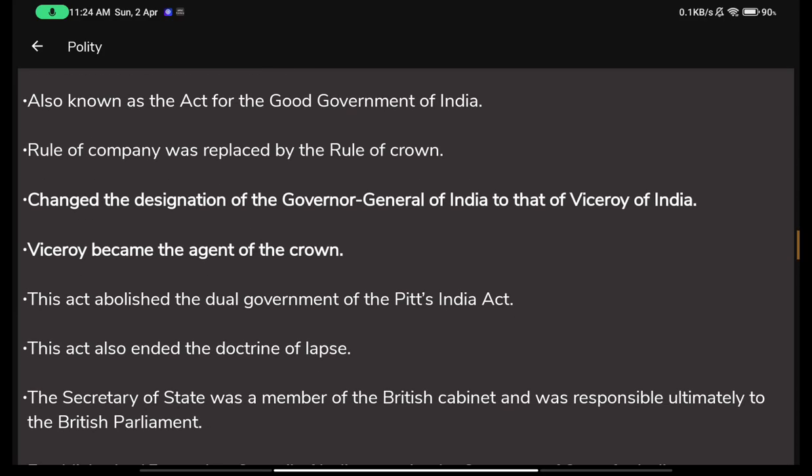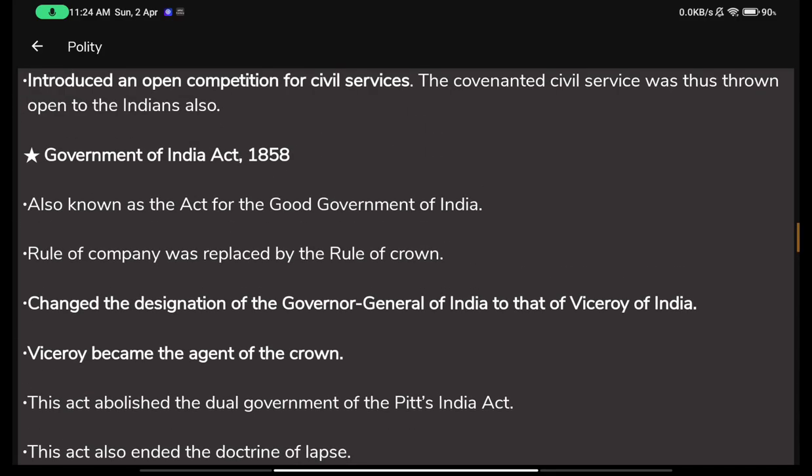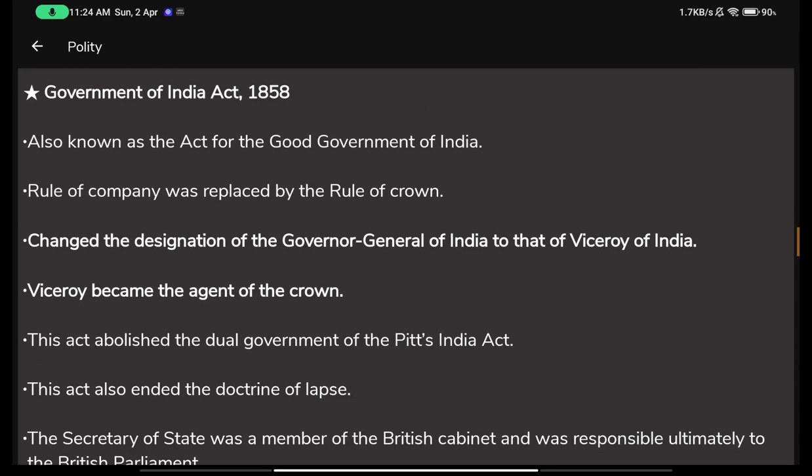Rule of company was replaced by the rule of crown. Now you might get a little confused here, that the rule of the company was already replaced during the Regulating Act, or at least during the Pitt's India Act. It must have been completely replaced. So what are they saying now? Rule of company was replaced by the rule of crown. Up until now, before the revolt of 1857, after the revolt of 1857, that is in 1858, the British Crown started directly controlling the Indian government.